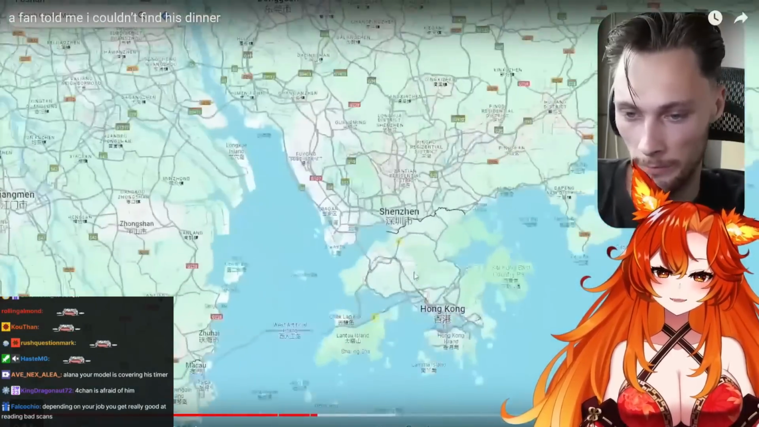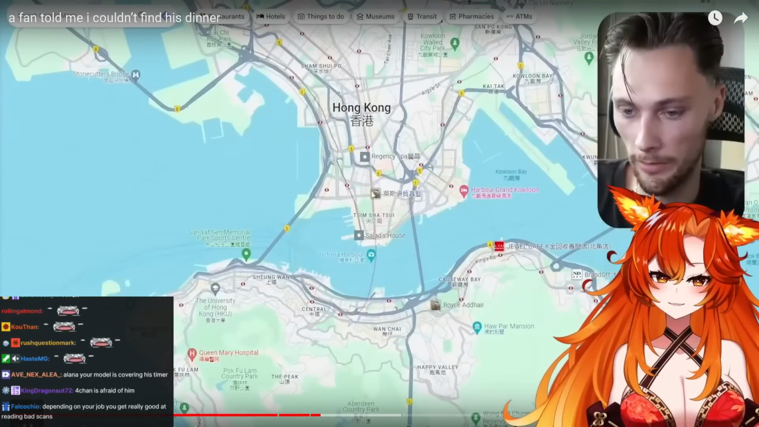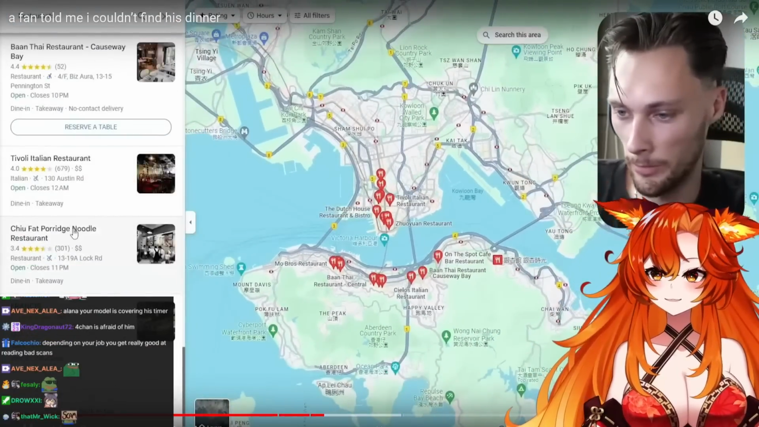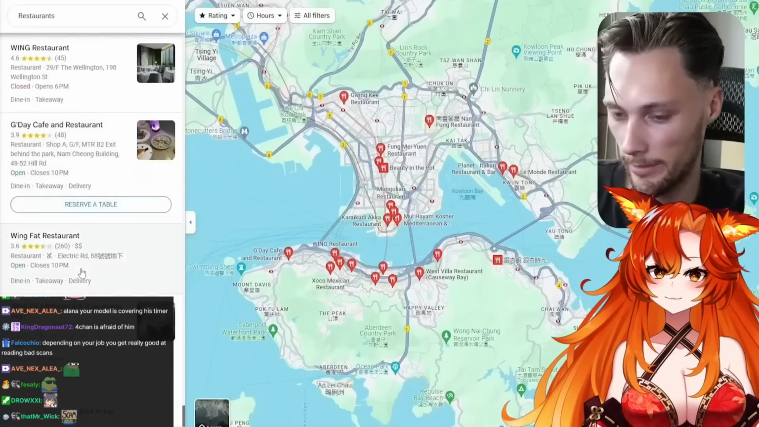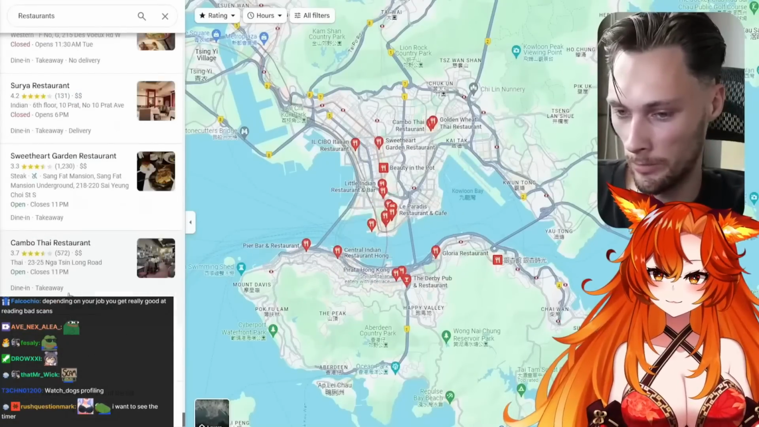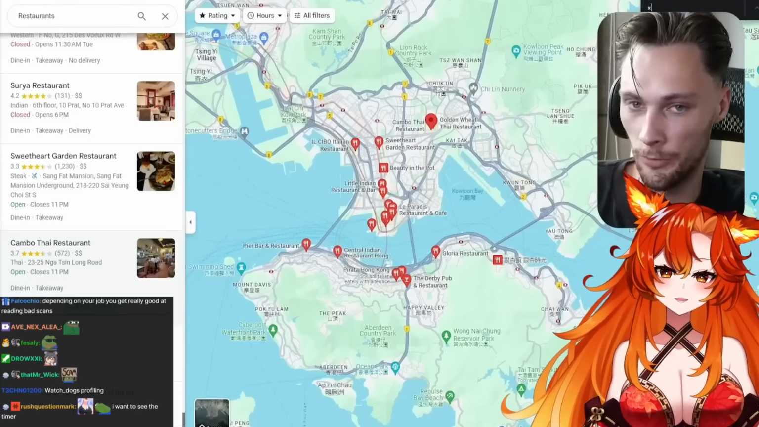I know my model's covering the timer. Search for restaurants. I'll tell you guys, Hong Kong, and then scroll really far. This will be the first thing I do, just to see if I can find it within like 5 seconds. That would be very nice. I'm just going to scroll, load all of these. He's at 7 minutes, by the way.